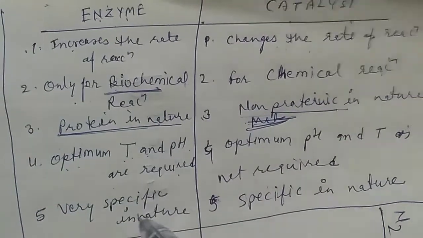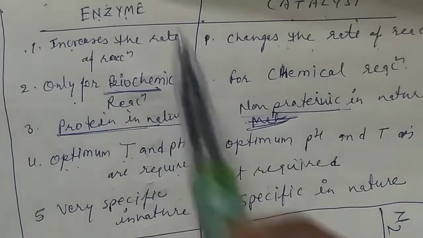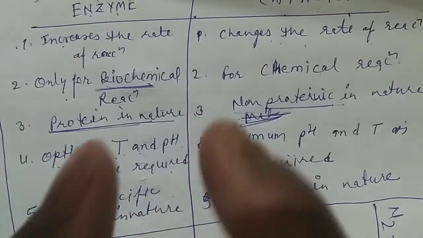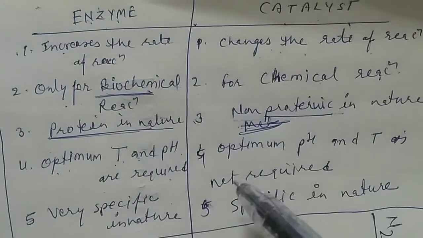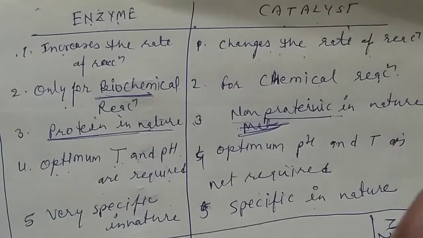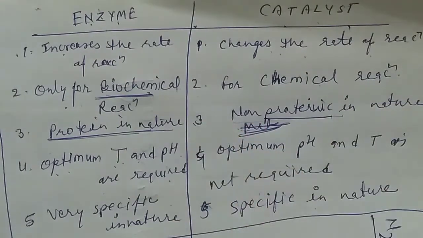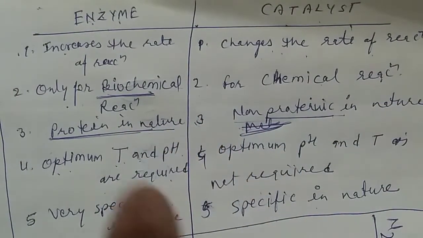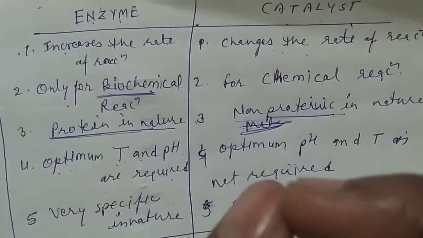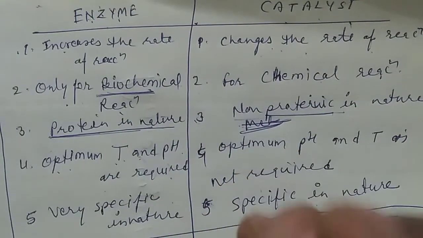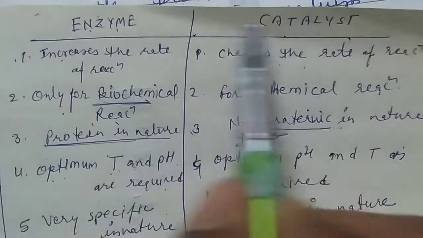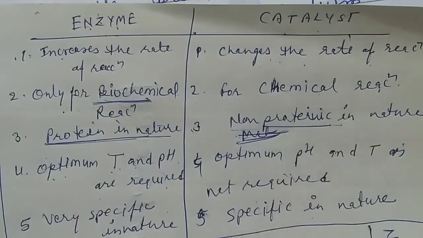Enzymes are very specific in nature, meaning they are specific for a special reactant, while catalysts are required for a simple or a special type of reaction, not only for a single substance. So there are some differences between enzyme catalysis and chemical catalysis.